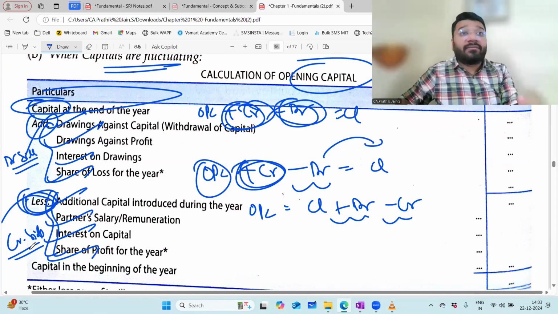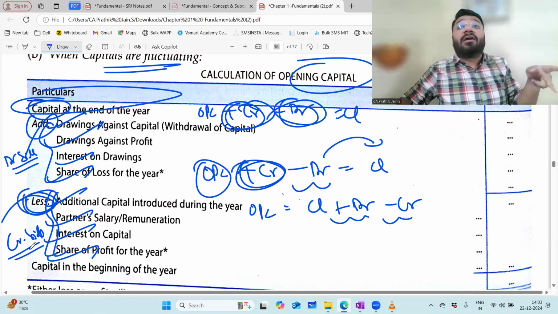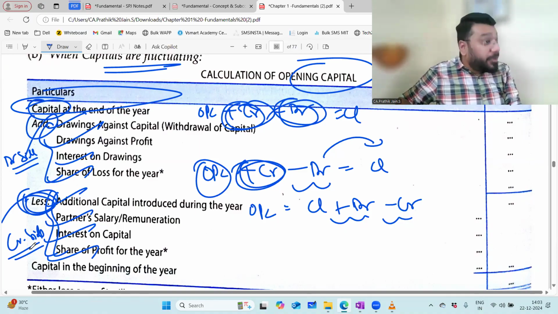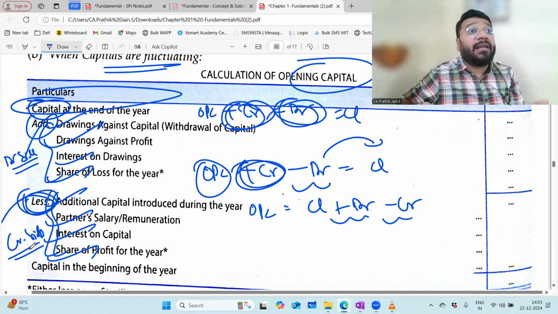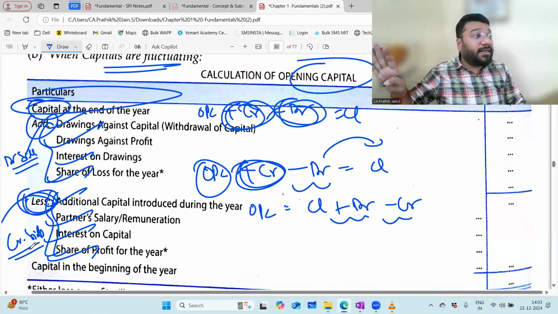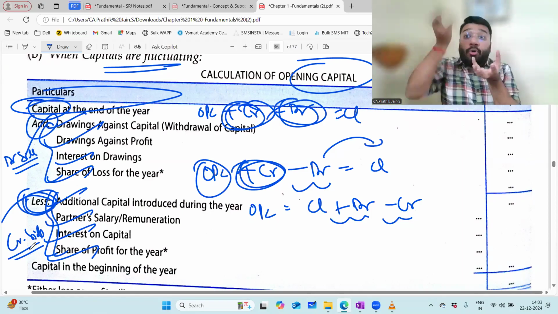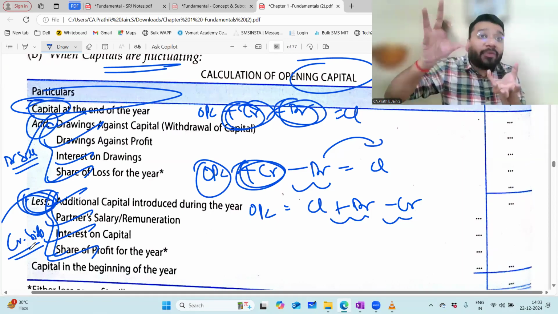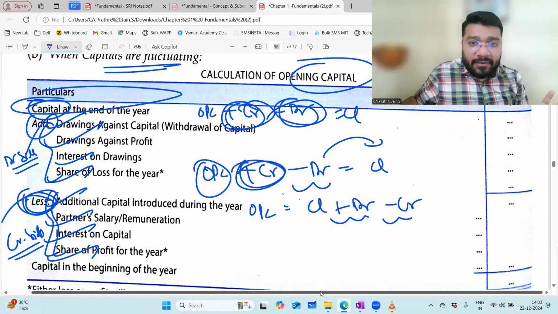Whatever they have considered for calculating the closing capital, the same items you have to reconsider for reverse calculating the opening capital. If any item is given in the question but not considered by the question for the purpose of calculating the closing capital, those items you will also not reconsider for calculating the opening capital. Simple thing for getting opening capital from closing: whatever was added with opening, you will minus now. And whatever was subtracted, now you will add back. That's all. As simple as anything.